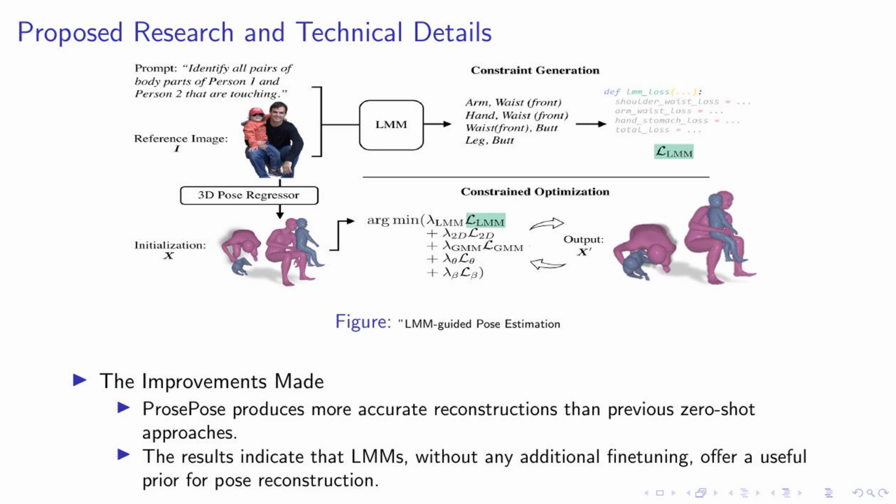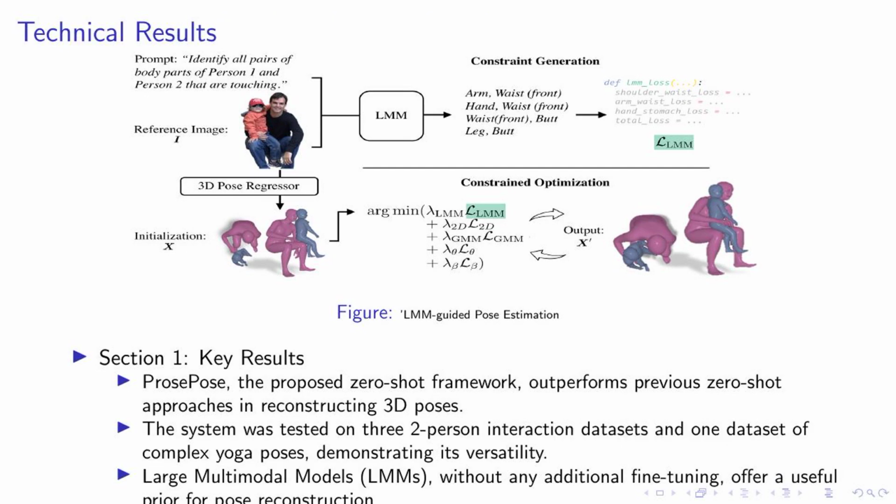Secondly, our results indicate that large multimodal models, or LMMs, without any additional fine-tuning, offer a useful prior for pose reconstruction. This finding opens up new possibilities for future research and applications in this area. In essence, our work with ProsePose and LMMs is pushing the boundaries of what's possible in 3D pose estimation.